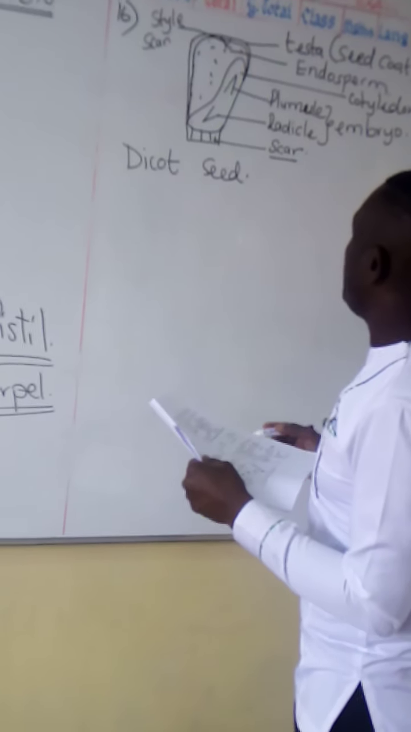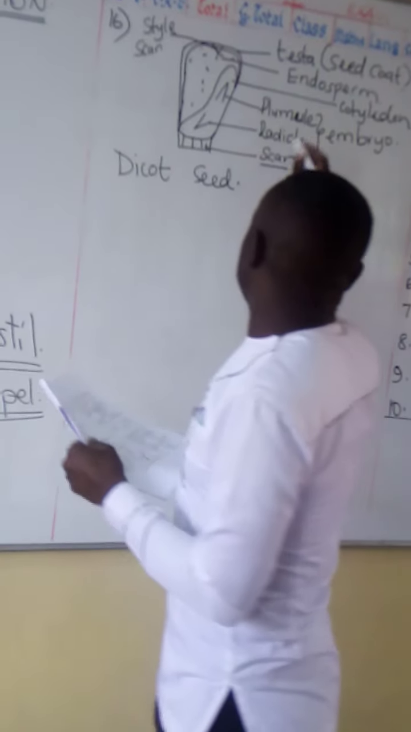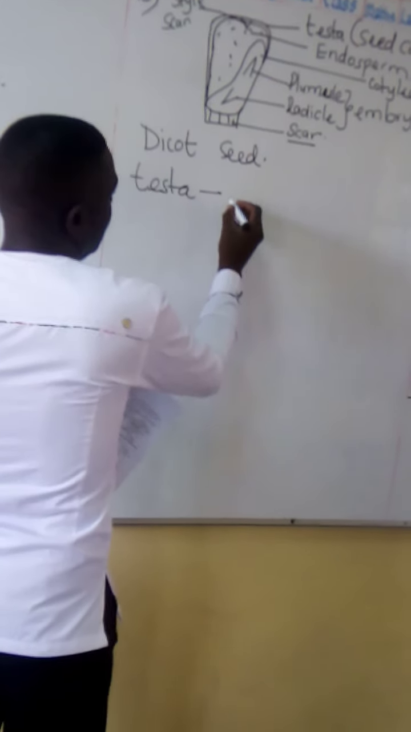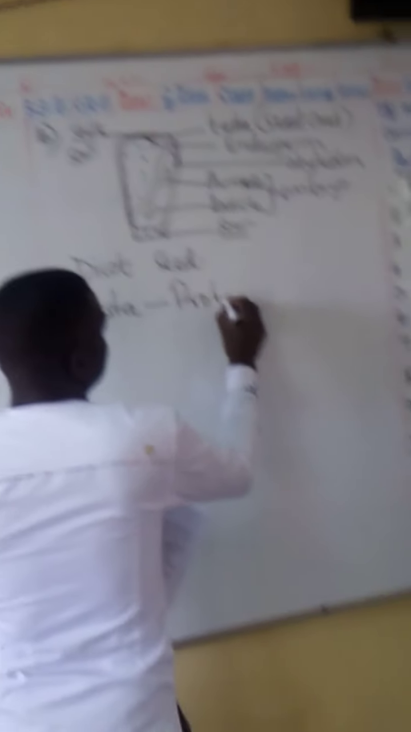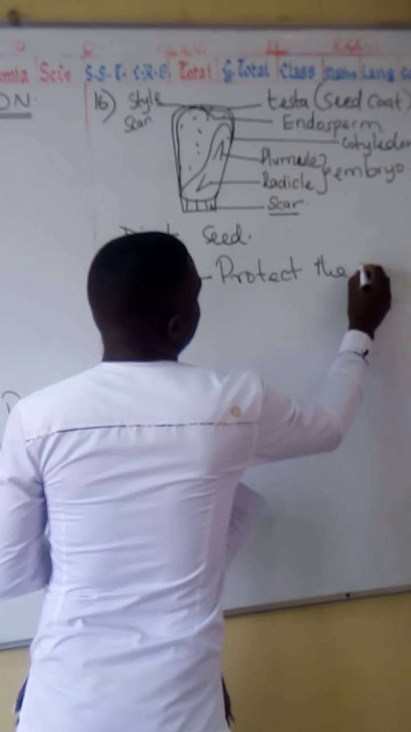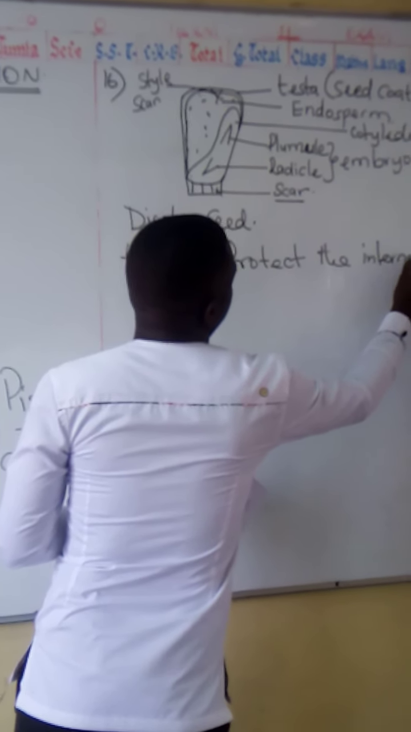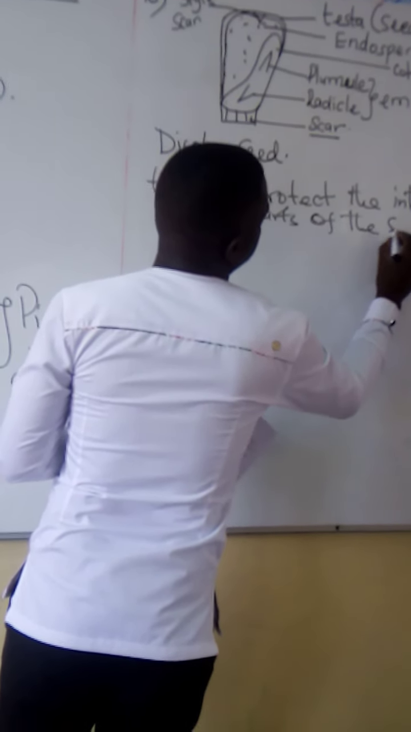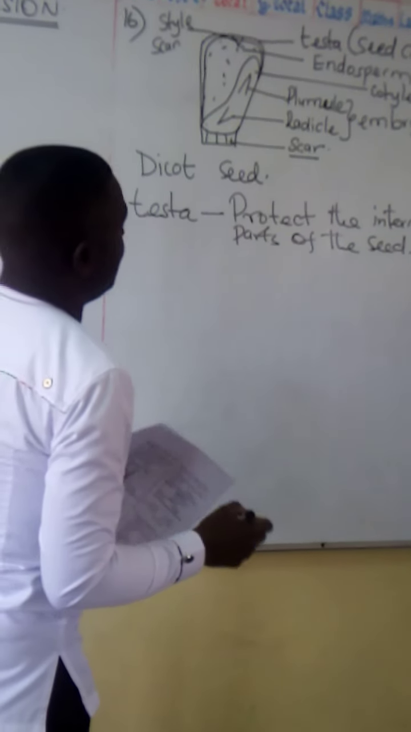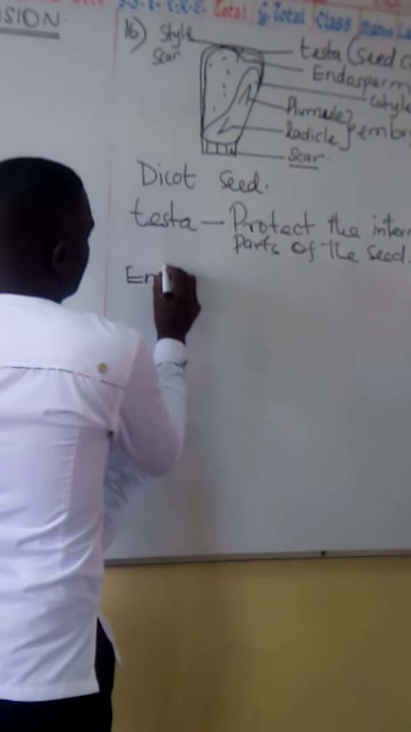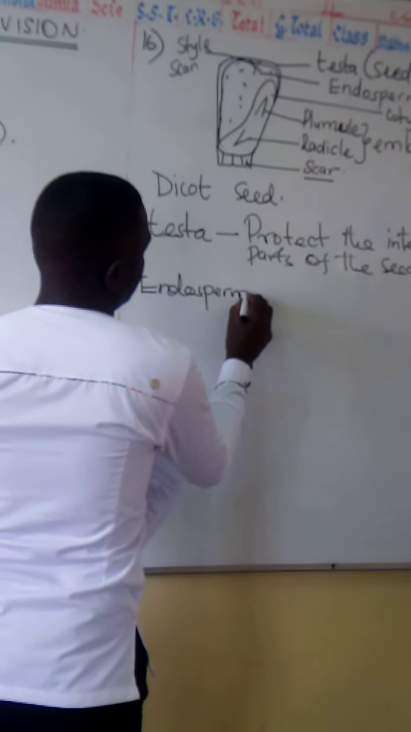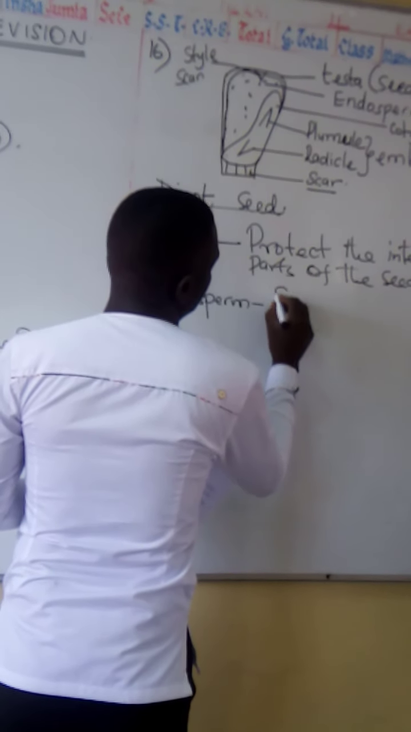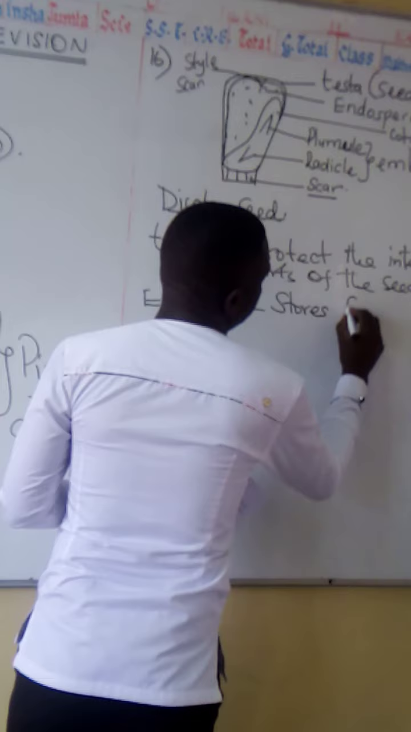Let's look at the function of these parts. Tester, it protects the internal parts of the seed. That is tester. Let's look at endosperm. Endosperm in this dicot seed stores food.